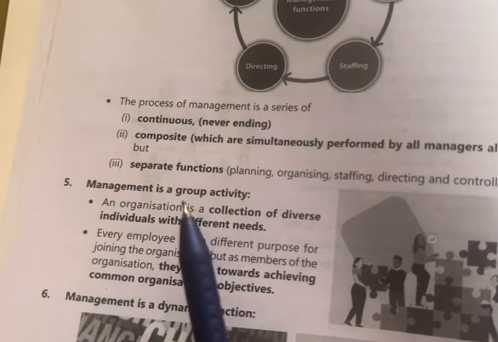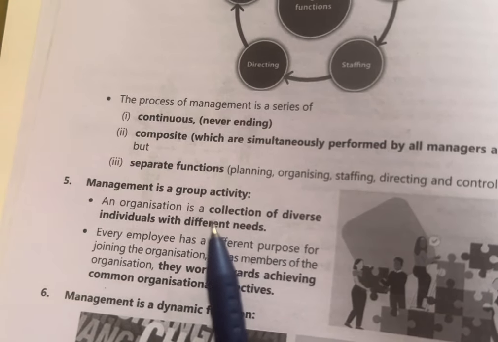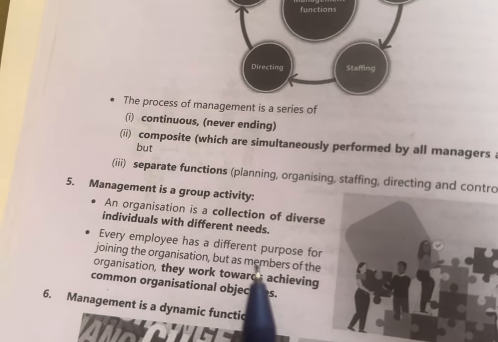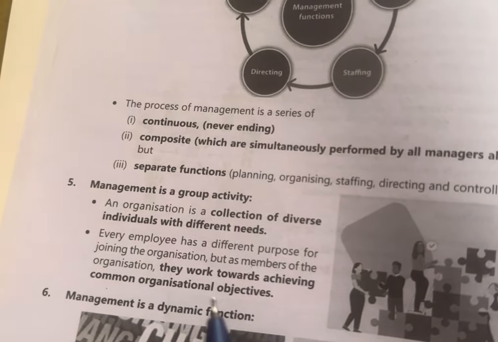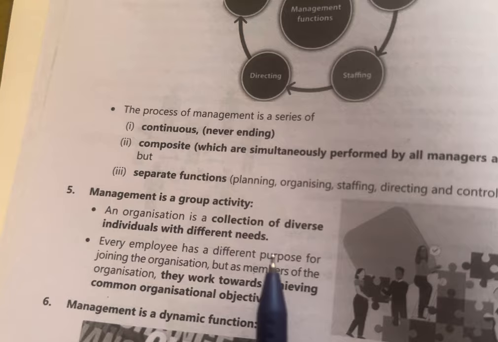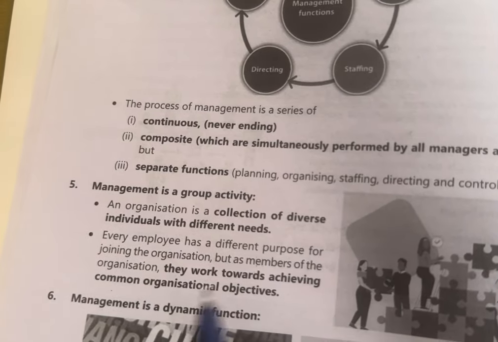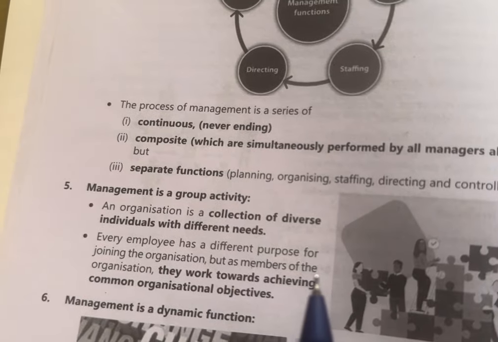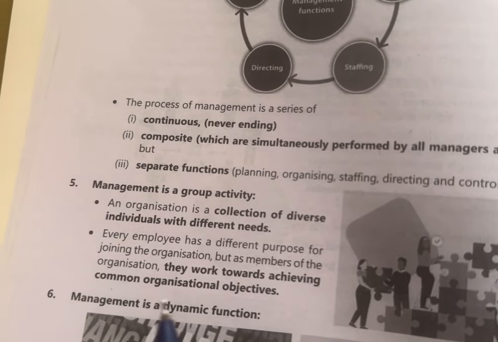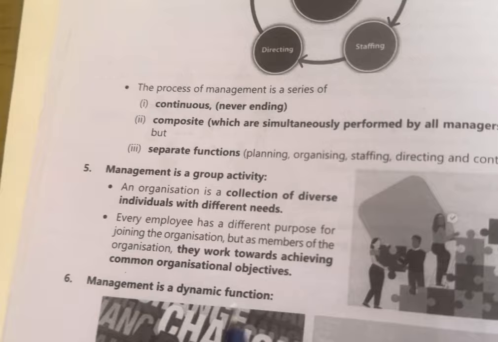So here management is a group activity because the manager has to deal with the employees, and every employee has a different purpose for joining the organization. But as members of the organization, they have to work towards achieving organizational objectives.